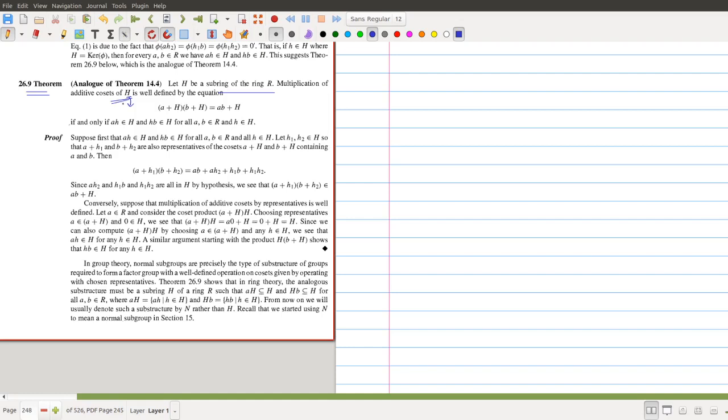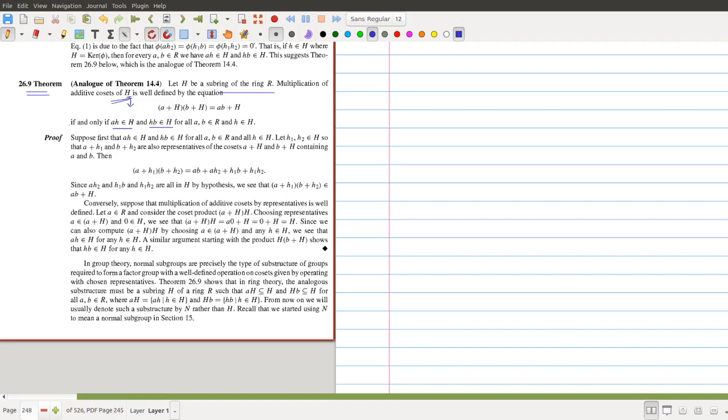But we need to define a new operation, the second binary operation, on the collection of left cosets, and that should be well defined. So this theorem gives the characterization for the coset multiplication to be well defined. We need not worry about the addition. Addition is always well defined because H forms a normal subgroup of R under addition. So this multiplication is well defined if and only if these two conditions are satisfied: if you multiply any element of H with an arbitrary element of the ring itself, that product is also